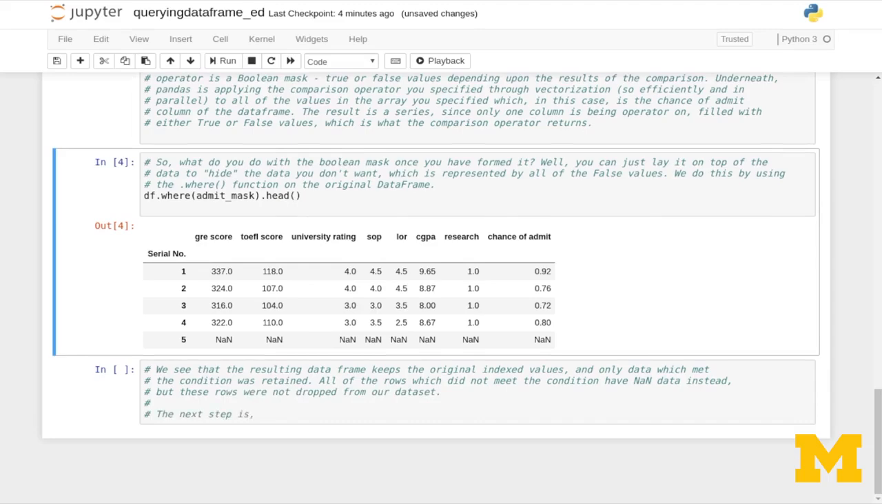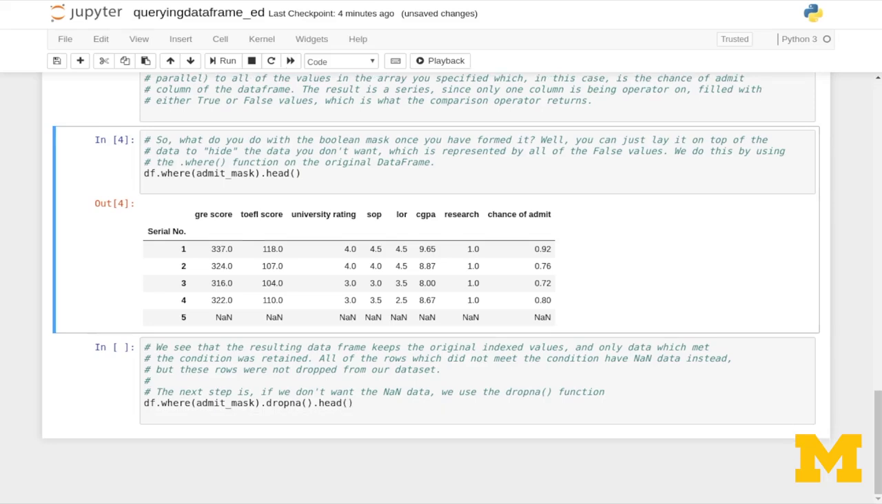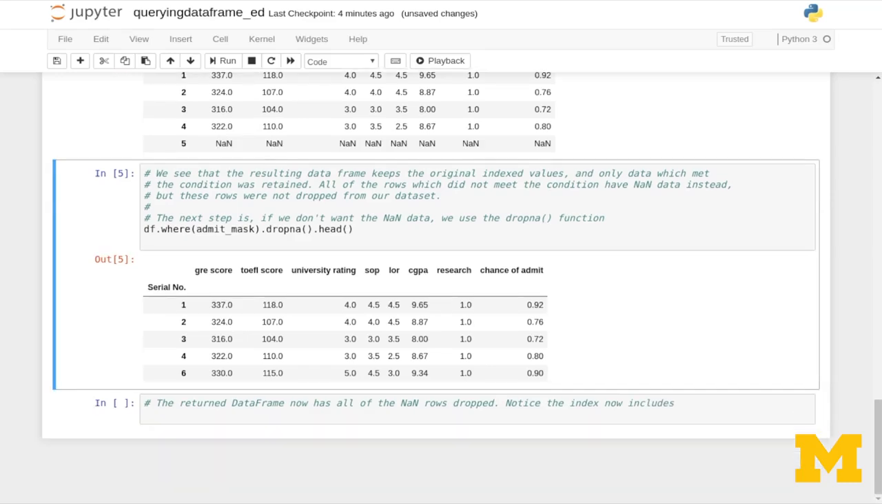The next step is, of course, if we don't want the NaN data, that we use the dropna function, and this is quite common. So we actually do df.where, pass in the admit mask, and then on that resultant data frame call .dropna, and then on that call .head. So the returned data frame now has all of the NaN rows dropped. Notice that the index now includes 1 through 4 and 6, but not 5.